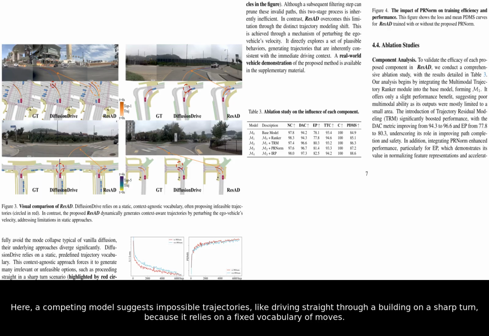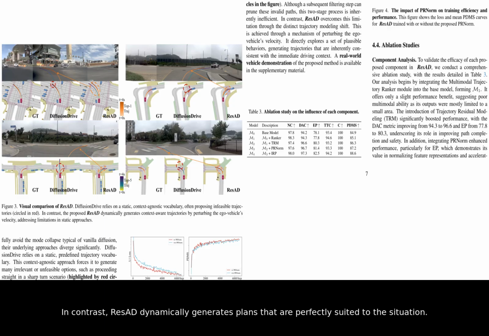Here, a competing model suggests impossible trajectories, like driving straight through a building on a sharp turn, because it relies on a fixed vocabulary of moves. In contrast, ResAD dynamically generates plans that are perfectly suited to the situation.